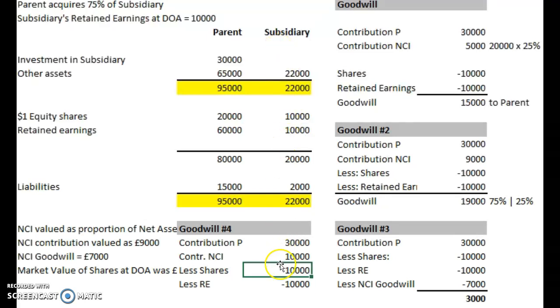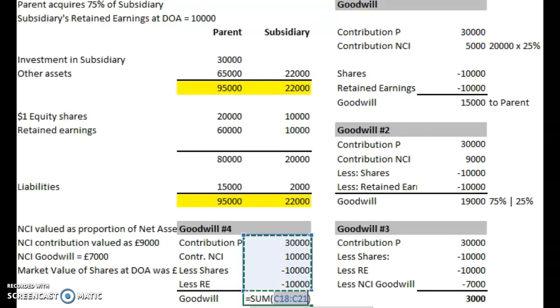Let's just make that negative. Less shares, so there we go, 10,000, and that will give us a goodwill figure attributable to them both, of course, because now the non-controlling interest has paid a market price, 20,000, which we will split 75-25. Again, you'll see that all of these give slightly different figures for goodwill. Just tidy this up a bit.